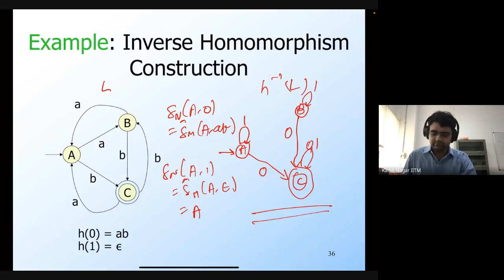Are there any questions regarding this construction for inverse homomorphism? Okay, Vedant is asking whether we can remove B entirely. Yes, you can remove B, because it's not reachable from the start state. In fact, this DFA is equivalent to a DFA which doesn't contain B. We will formally see how you remove states from a DFA and get the minimal DFA. Any more questions?